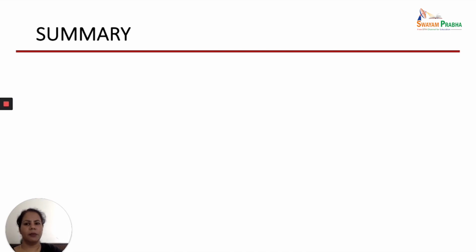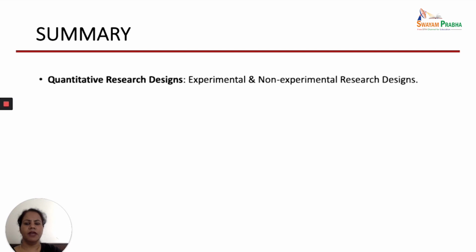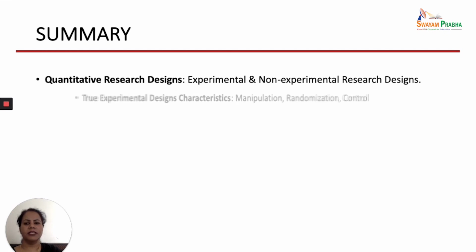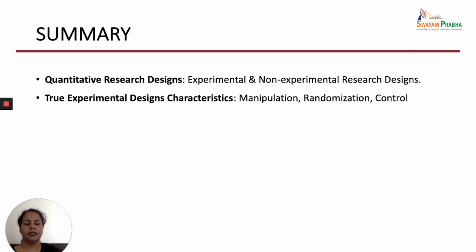So let us summarize. Today we have talked about quantitative research designs, where the different types are experimental and non-experimental research designs. And the 3 important characteristics of the true experimental designs are manipulation, randomization, and control.